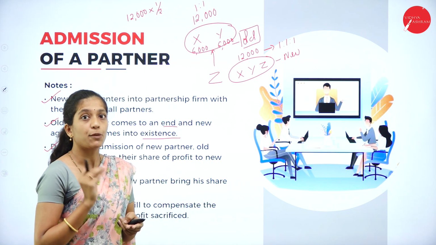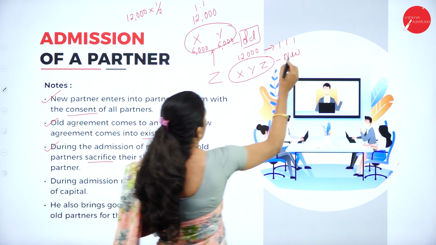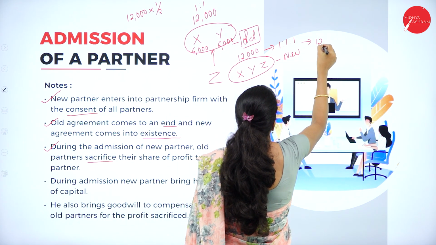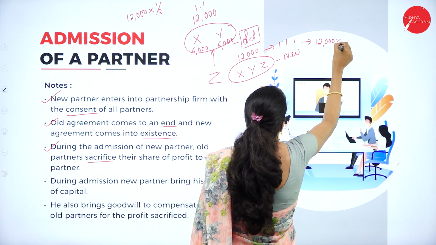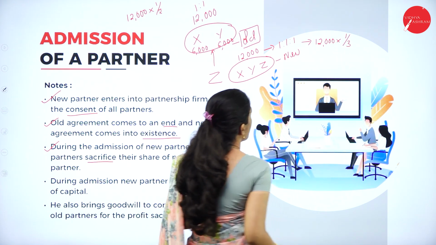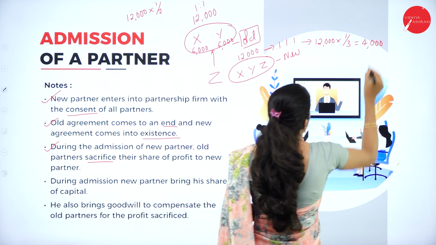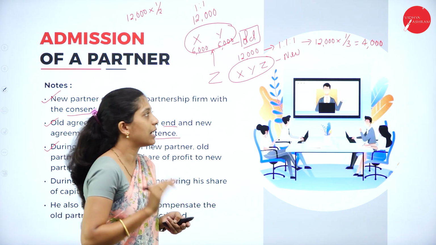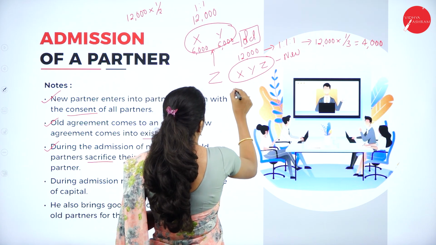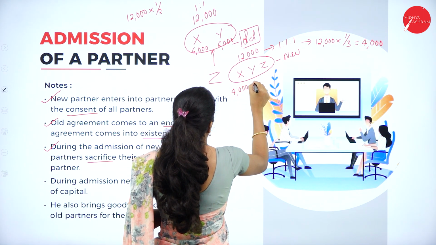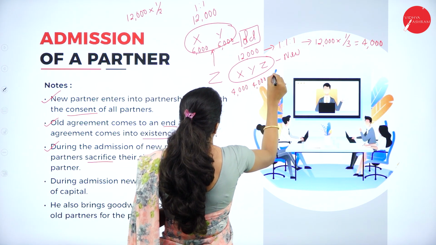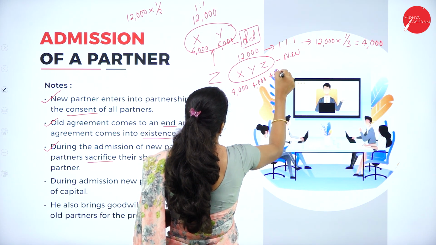Now how much will each partner get? Each partner will get 12,000 into 1 divided by 3. So each partner will get 4,000 each. So X 4,000, Y 4,000 and Z 4,000.